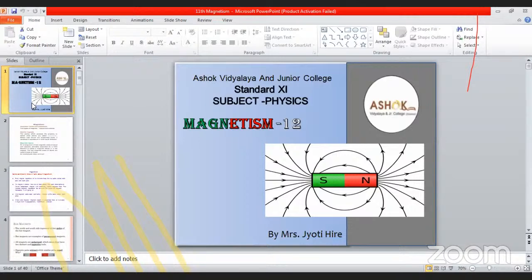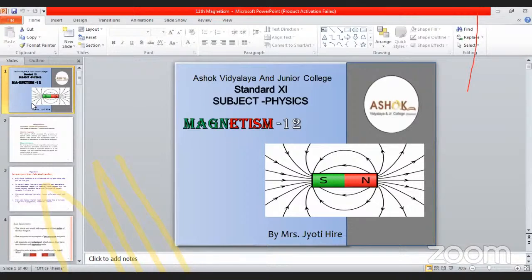Here the magnetic inclination or the angle of dip is phi. It is nothing but the angle made by the direction of the resultant magnetic field with the horizontal at a place. See, this is the compass needle, this is the horizontal, this is the angle of dip, and this is the Earth's magnetic field B bar.